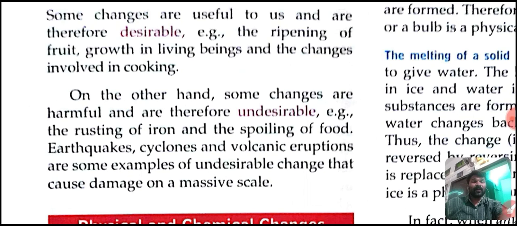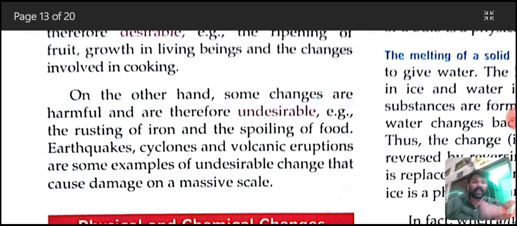Another one, earthquakes and cyclones and volcanic eruptions, fearful calamities. These three, earthquakes, cyclones and volcanic eruptions. Are these harmful or useful for us? They are harmful for us. So these are also good examples of undesirable change.